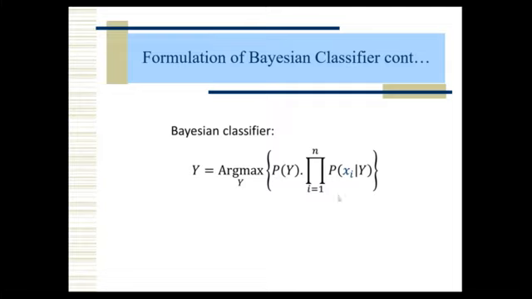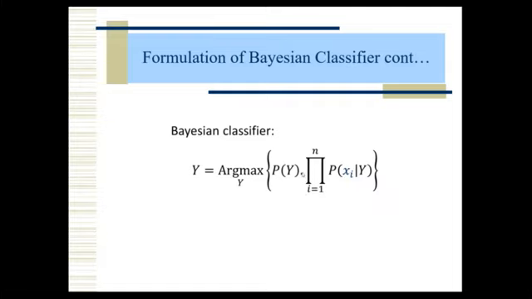Now what is argmax? Here we have to find all the probabilities for each class. For each class we have to find the probability. That is the meaning here. Within this flower bracket, it means for each class. Let us assume we have two classes; for each class we have to find the probability, and those values we put here.